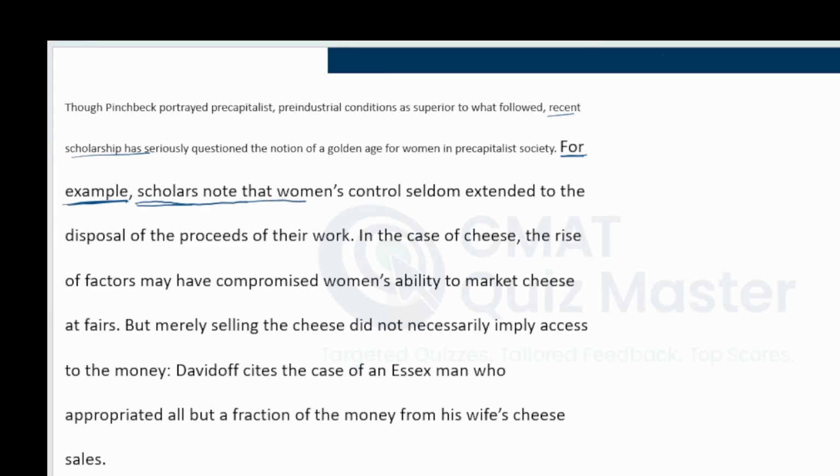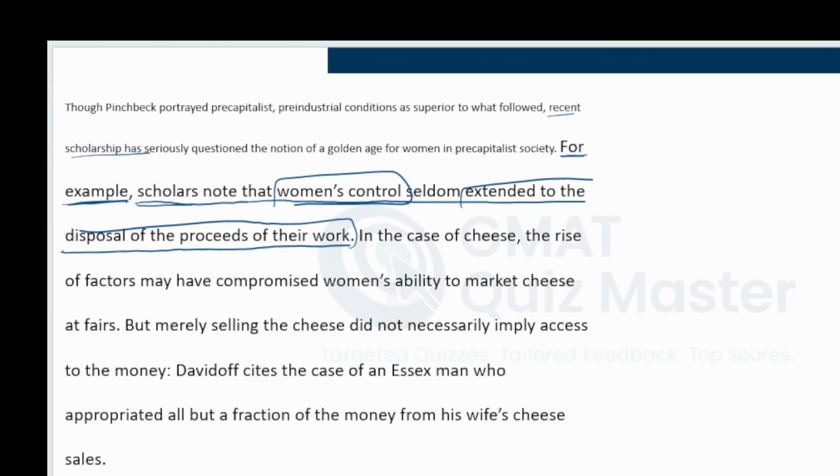Scholars note that women's control seldom extended to the disposal of the proceeds of their work. So the way it is written, we know that it is a negative thing. What is the negative thing? That women's control rarely extended to the disposal of the proceeds of their work. Now, proceeds of their work, disposal of the proceeds of their work, if you do not understand it, you'll have to think about it. Proceeds of the work can be related to the output of the work. Output can be in terms of profit or salary or exposure, whatever experience, right? The proceeds of the work can be related to that.